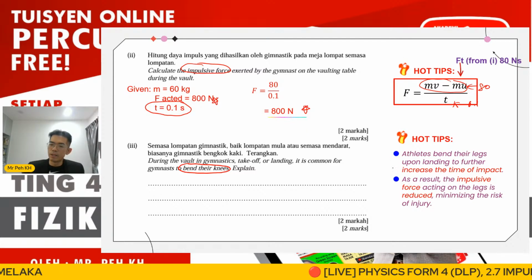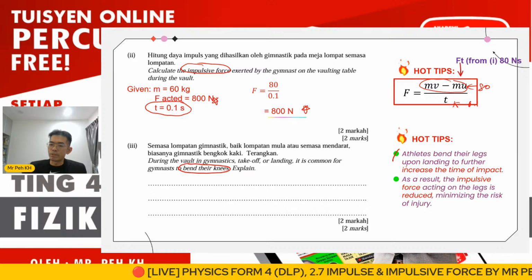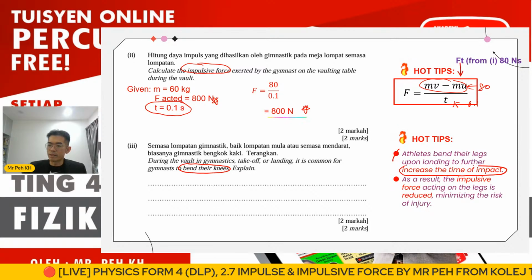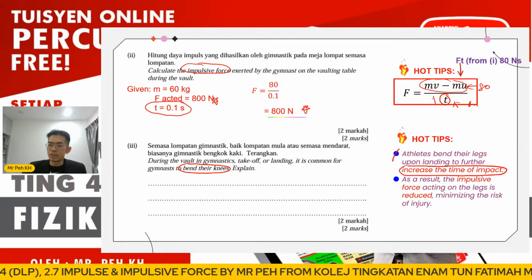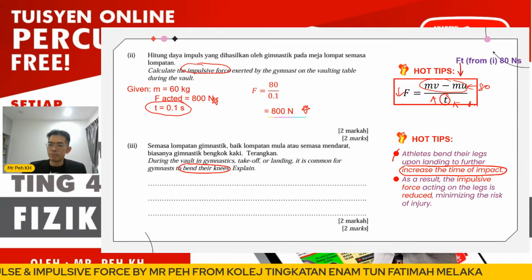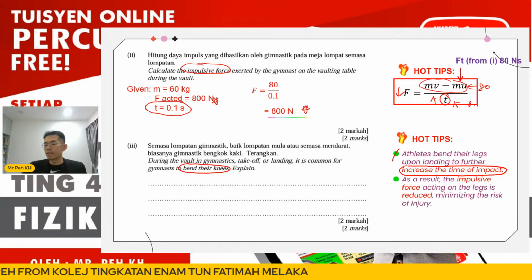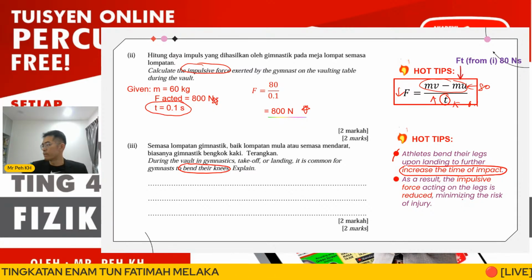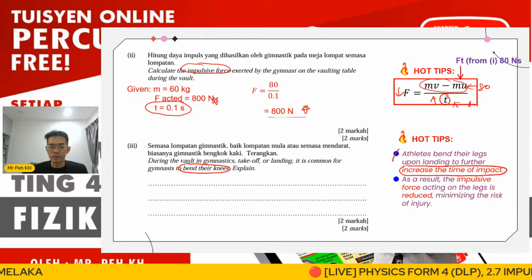The first, they bend the legs upon landing because they want to increase the time of impact. So when they increase the time of impact, the impulsive force applied on their legs will be reduced. It can minimize the risk of injuries. Okay, so here 2 marks, we have to give 2 points.